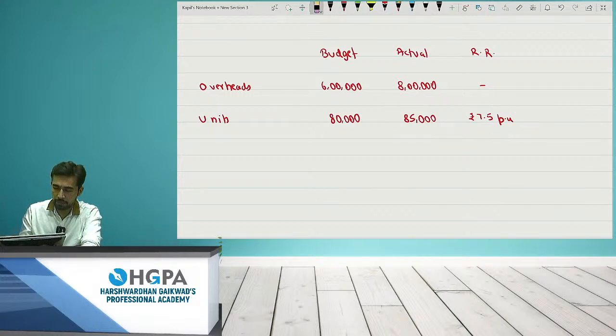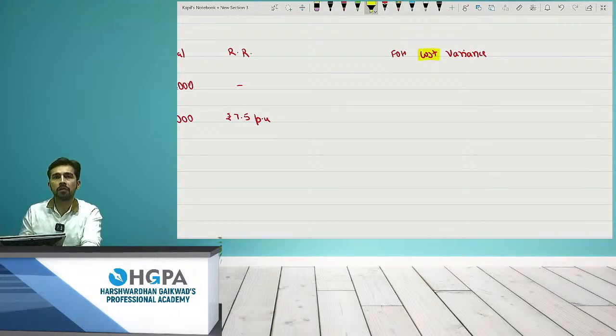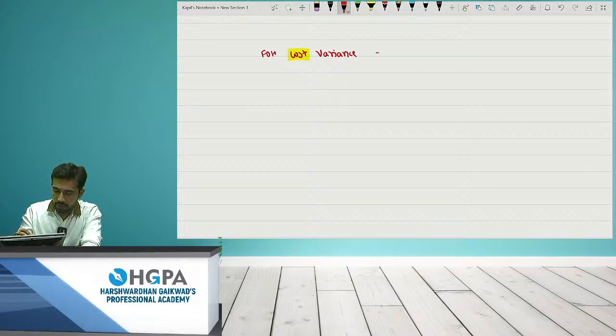So we'll write over there. First point, fixed overhead cost variance. The word is cost. Okay. So कितना यूनिट्स था वहां पे? 85,000. Yes. Into how much? 7.5. This minus actual expenditure कितना था? 8 lakh.